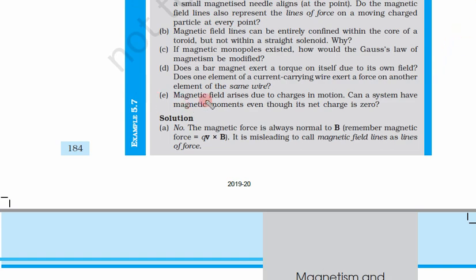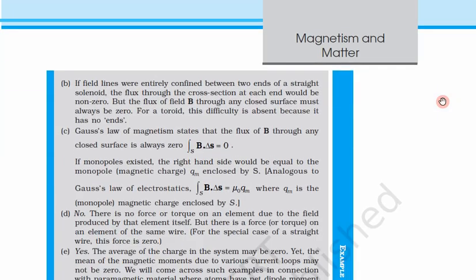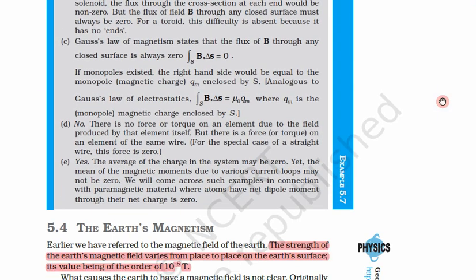Now the last part: magnetic field arises due to charge in motion. Can a system have magnetic moments even though its net charge is 0? So we know that magnetic fields arise due to charges in motion. Suppose the net charge is 0, but there is some magnetic moment. Answer is yes. The average charge on the system may be 0, yet the mean of the magnetic moments due to various current loops may not be 0.